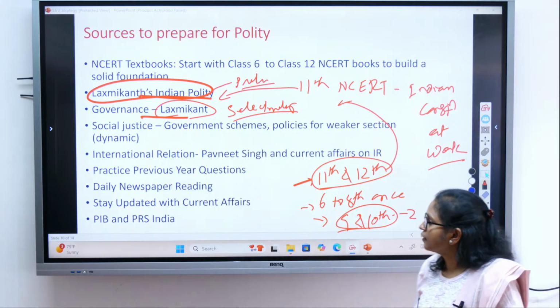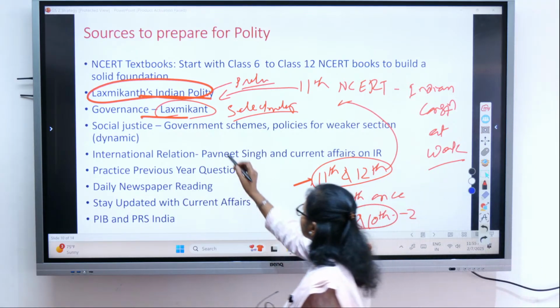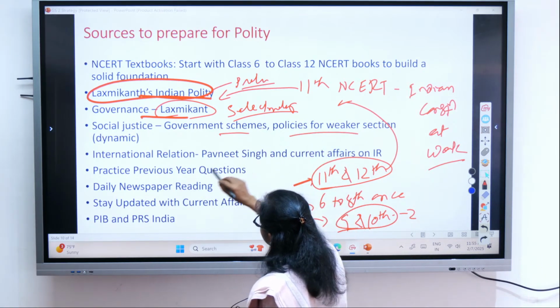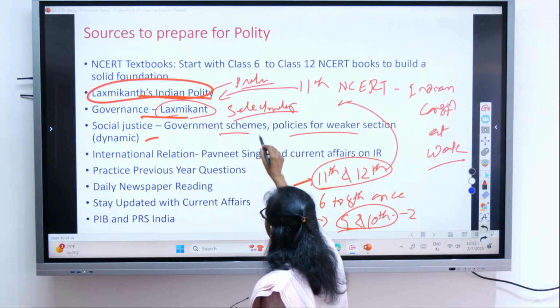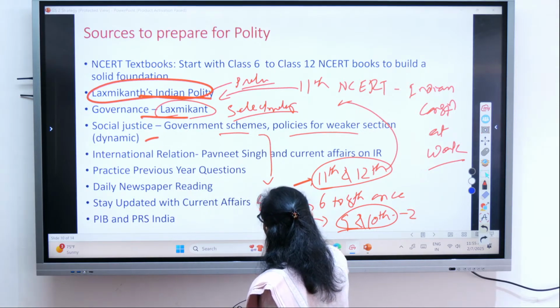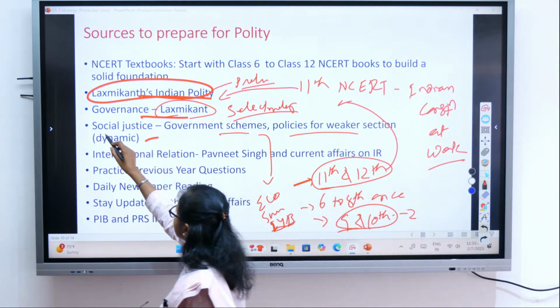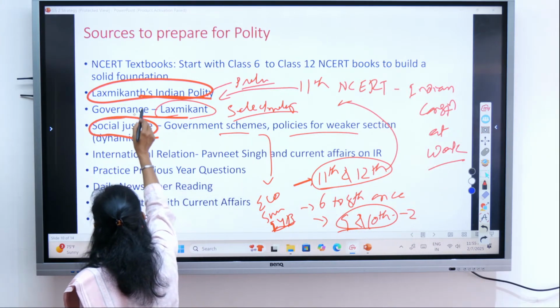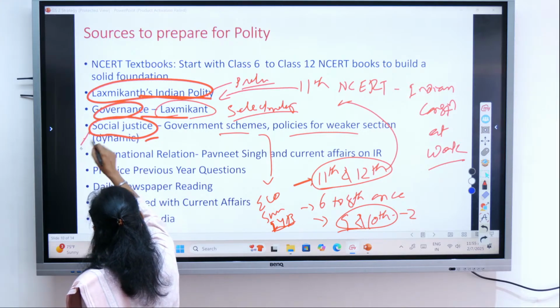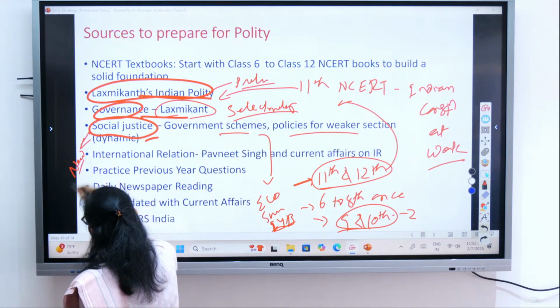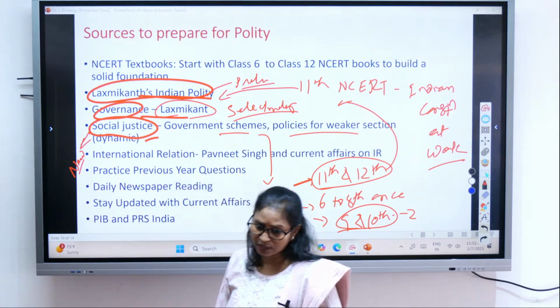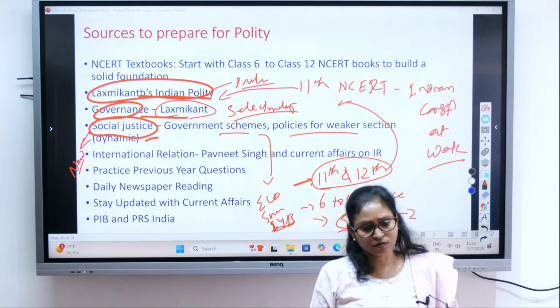Okay. Then social justice: for this you should basically study government schemes and policies for weaker sections, and for that the Economic Survey and India Yearbook will help you more. It is also a bit more dynamic, even governance is more dynamic. So here you can also take the help of whatever you will be studying for your current affairs, like some good articles in the newspaper, that you can keep.